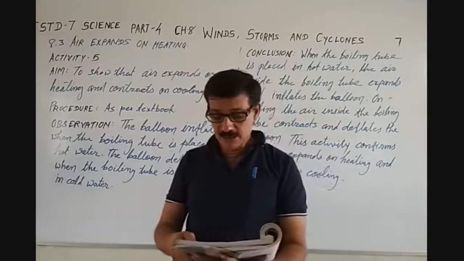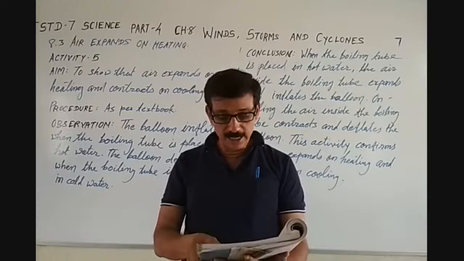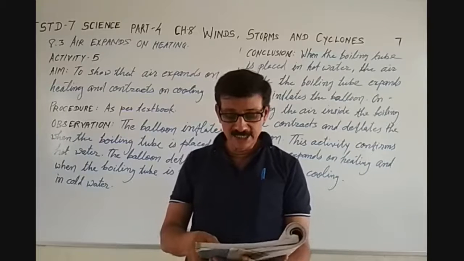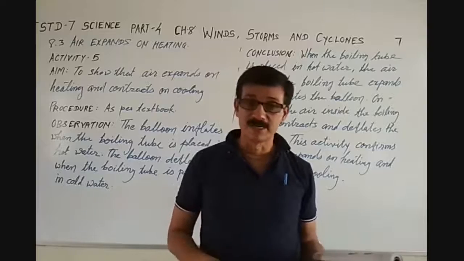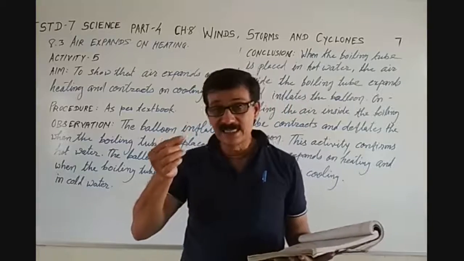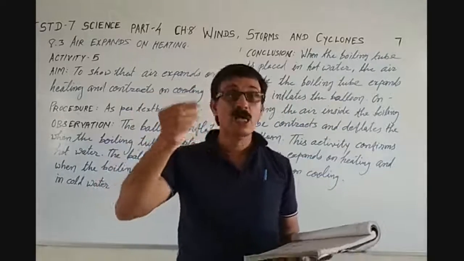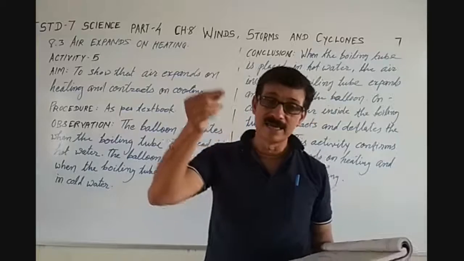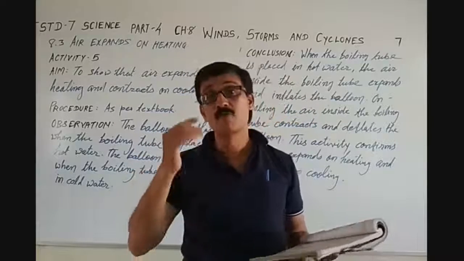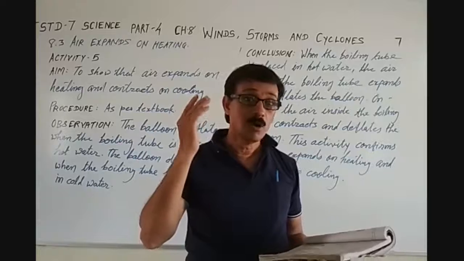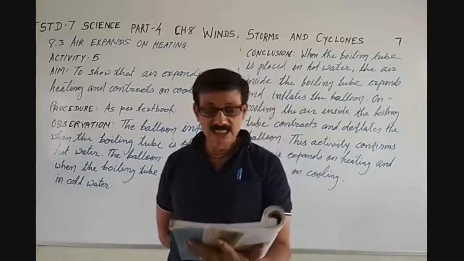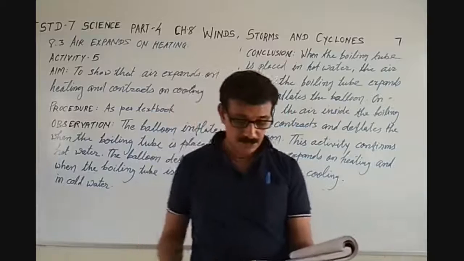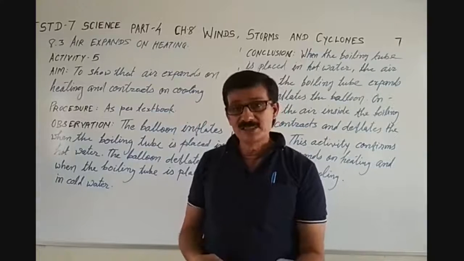Take some ice or cold water in another beaker and place the tube with the balloon in cold water for 2 to 3 minutes. अब वो जो हमने ट्यूब निकाली थी जिसमें वो जो बलून था, उसको हमने रखना है in the cold water for 2 to 3 minutes and observe करना है. Observe the change in the shape of the balloon. Think and try to answer.